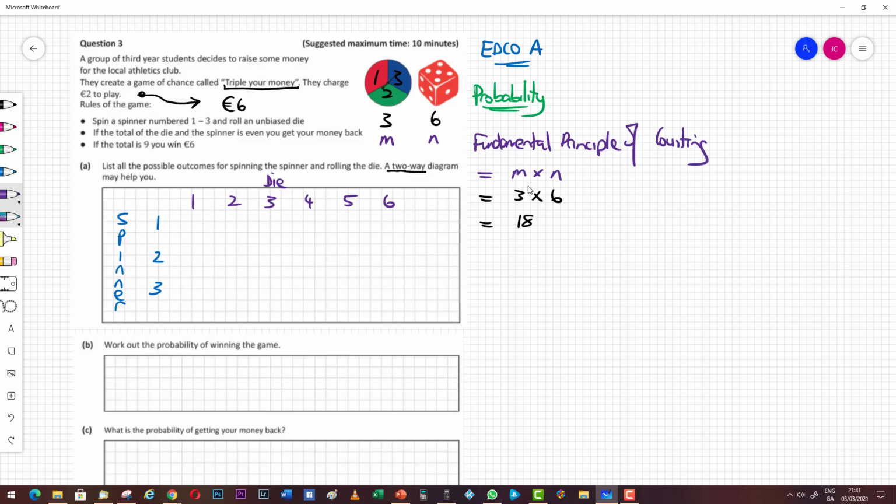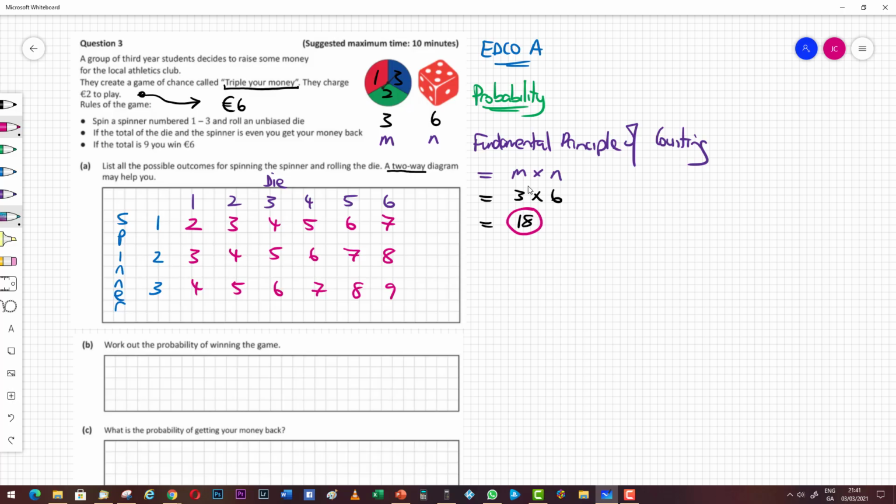Now you'll have a ruler, you'll be able to grid off boxes here. What I'm going to do is I'm going to add these two numbers together and put them in the two-way table. So if you get a 1 on the spinner and a 1 on the die, that's a 2. A 1 on the spinner and a 2 on the die, that's a 3. And you fill in each of the grids as so. A 2 and a 1, well, that's a 3. A 2 and a 2 is a 4. And so on. And we can see the kind of pattern that takes place. And finally, a 3 on the spinner and a 1 on the die is a 4. And then we have a 5, a 6, a 7, an 8, and a 9. And you can see that this is 6 wide and 3 high, which means that there is 18 total possible outcomes.